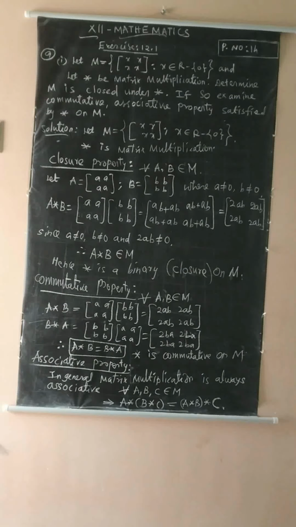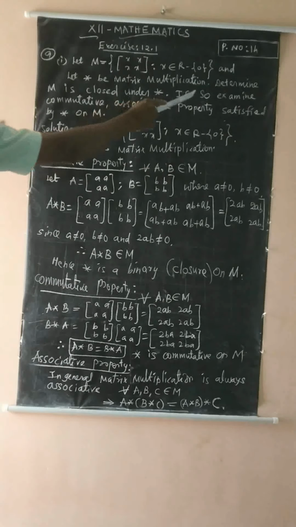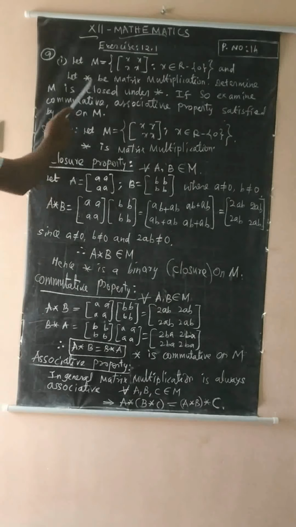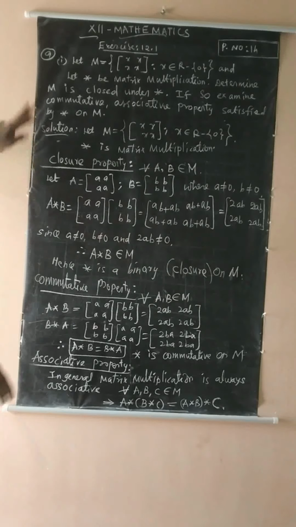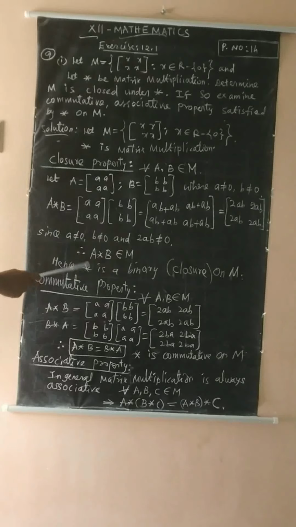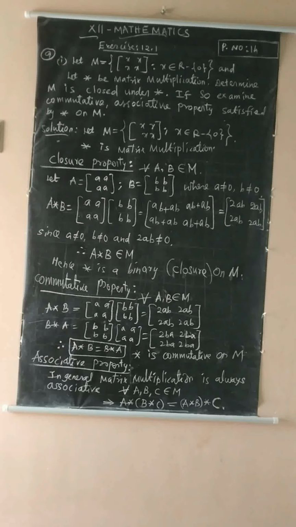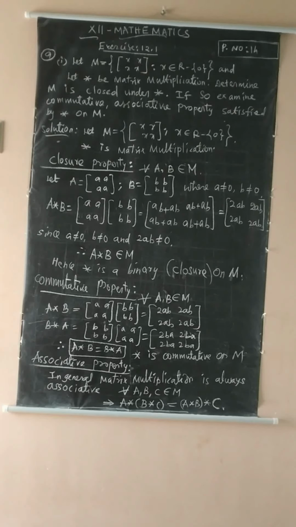In this question, the star operator is denoted by matrix multiplication. This line is not given, so only the matrix multiplication is given. So we can remove the star operator in this problem, students. It's a very simple one.